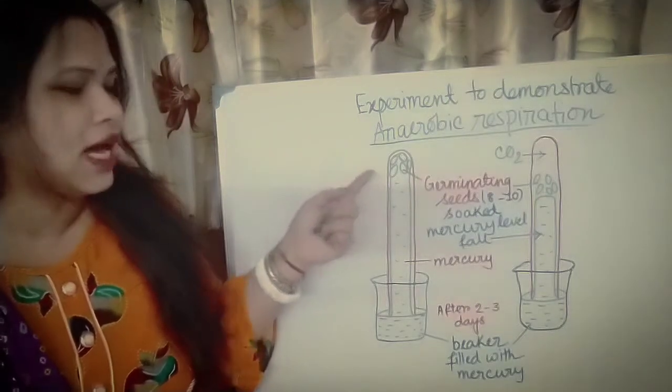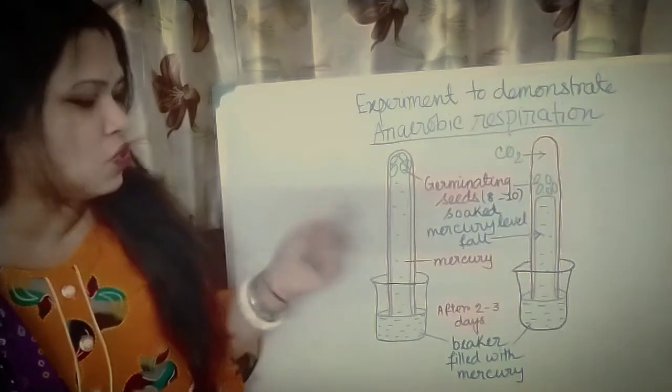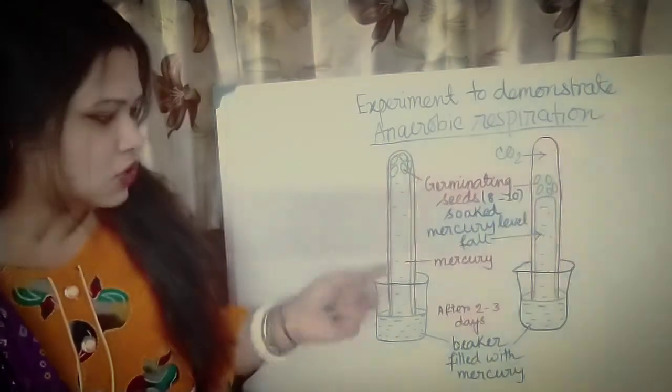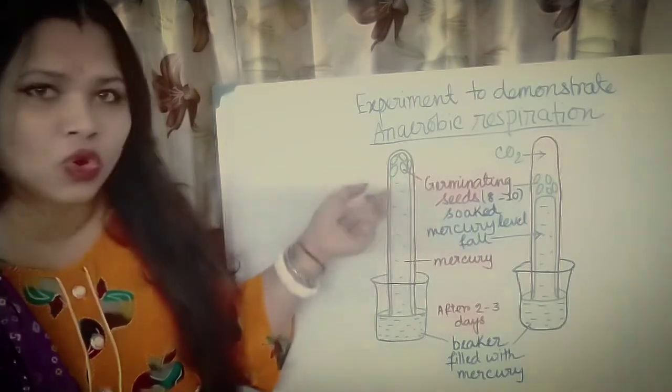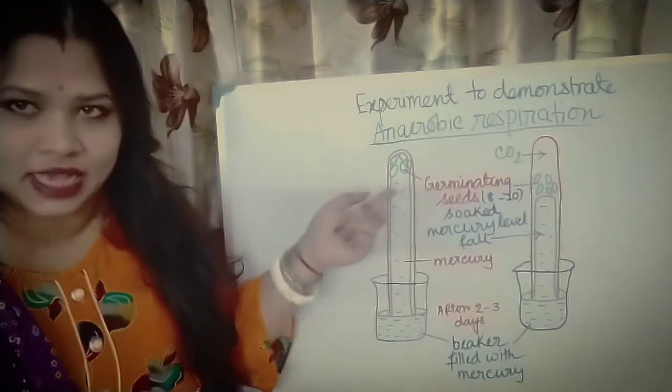As the seeds are dead, no respiration will occur. So without respiration there will be no evolution of any gas.